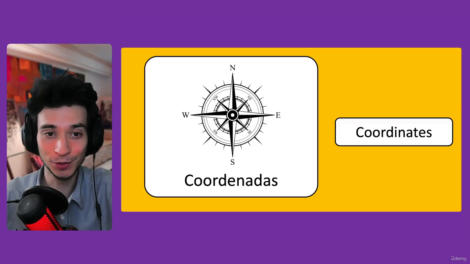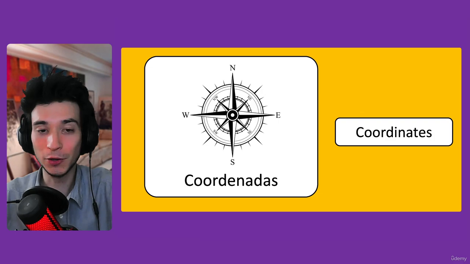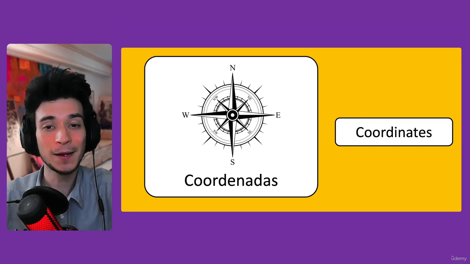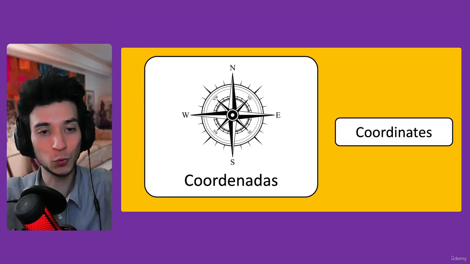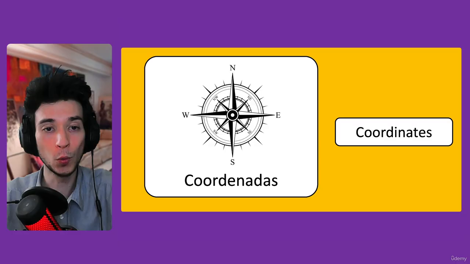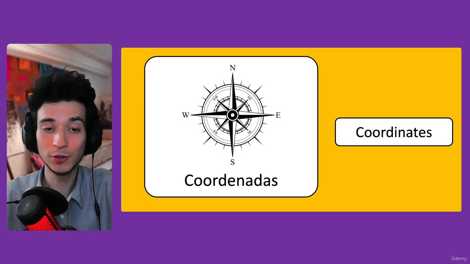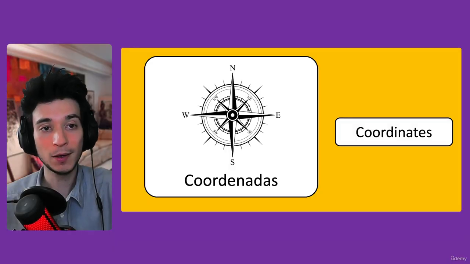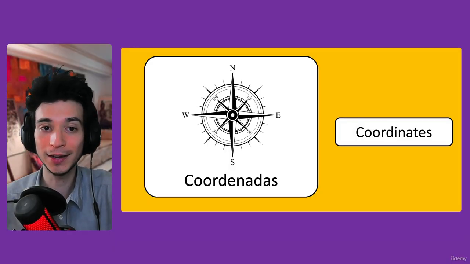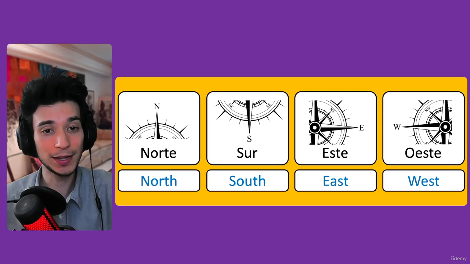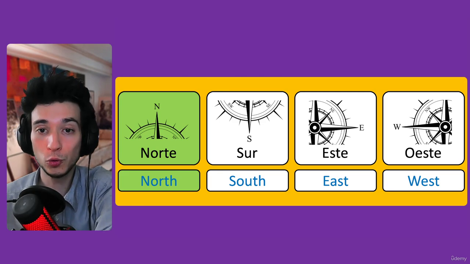Coordenadas. This is maybe a little complicated to say because of the double O. So you cannot switch the double O into just one O. In English, we say coordinates. In Spanish, we say coordenadas. So kind of like the two O's just become one. Coordenadas. Okay. And the first one we have is norte, which means north.